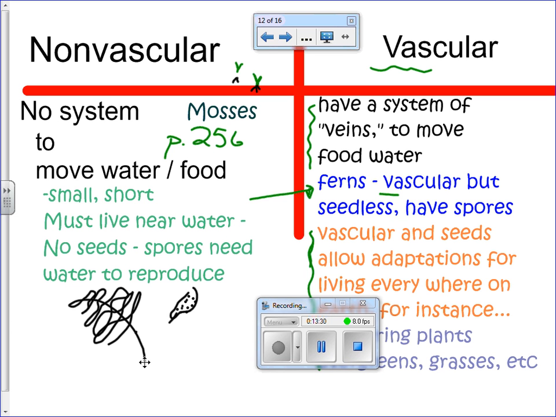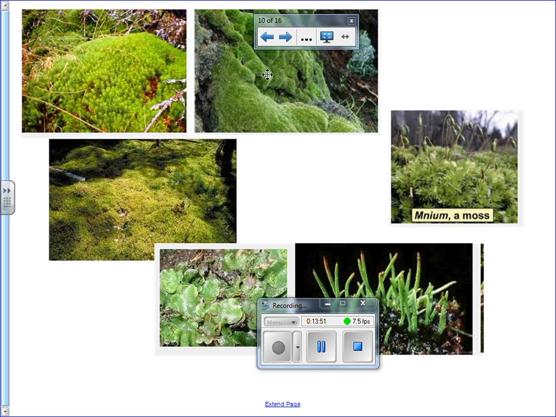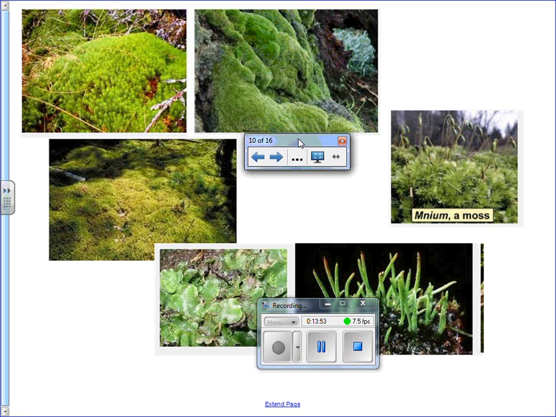So let's take a look at a couple different types of pictures. The non-vascular plants, again, the mosses, for instance. Here are my little pictures of mosses. It's a tiny little plant with tiny little roots. And they grow just in these carpets of thousands and thousands of little plants. So let's take a couple looks here. So yeah, here are some common pictures of mosses.